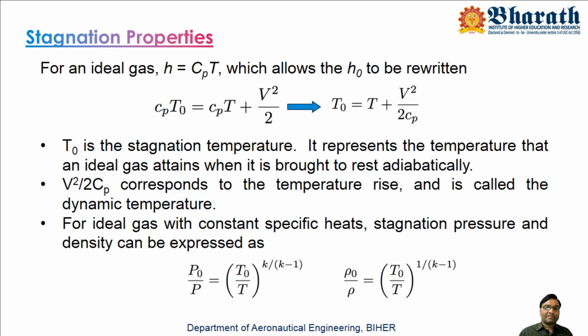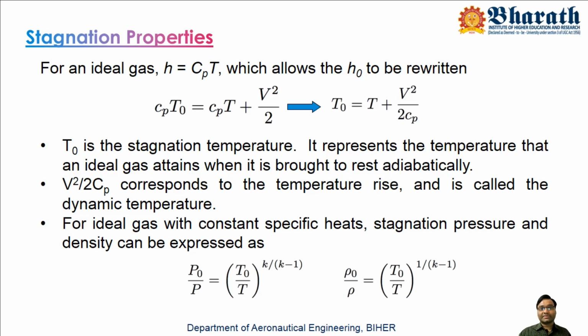This is the one-dimensional form of the energy equation. Here T naught is the stagnation temperature, the temperature that an ideal gas attains when it is brought to rest adiabatically. And V square by 2 Cp corresponds to the temperature rise and is called the dynamic temperature.